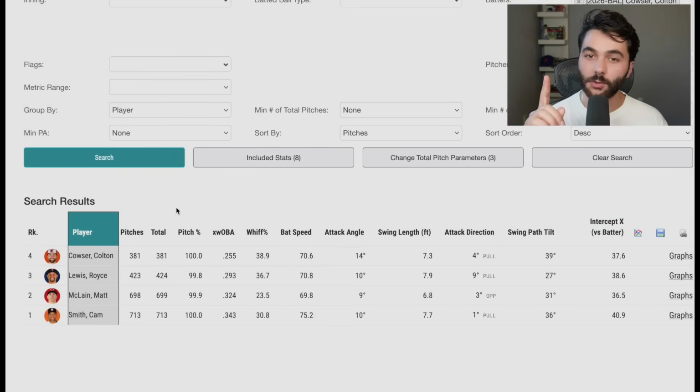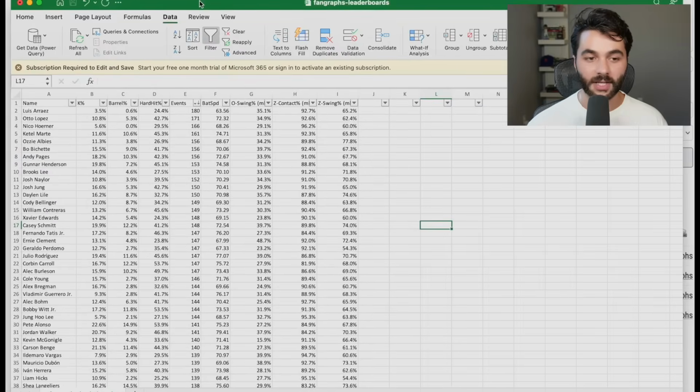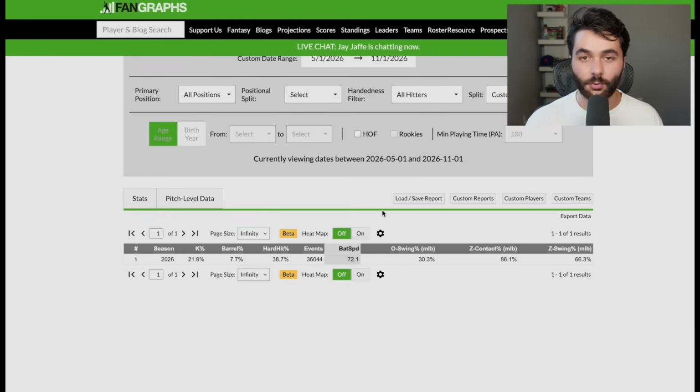But I do have one more leaderboard I want to go through with you guys. I'm going to take you to Excel for that. I want you guys to forgive me because my Excel skills are poor. They're not very good at all. But let's make this the whole screen right here. I made a leaderboard and I'm going to show it to you on Fangraphs right now. You can do custom leaderboards on Fangraphs. Get Fangraphs membership, guys. So many tools available to you.